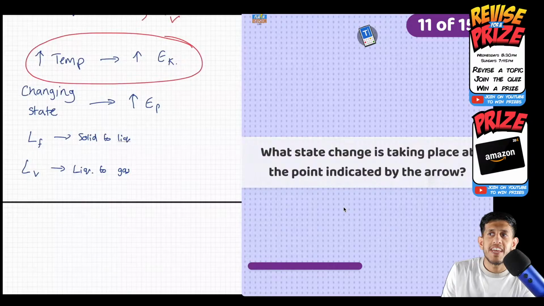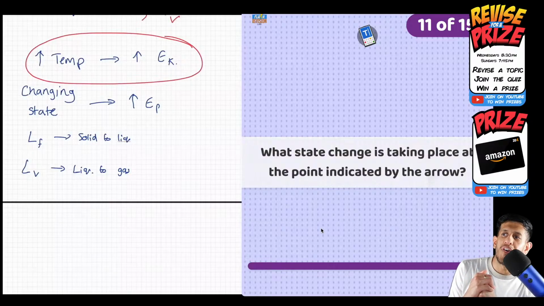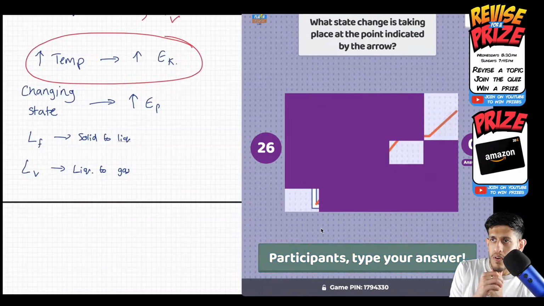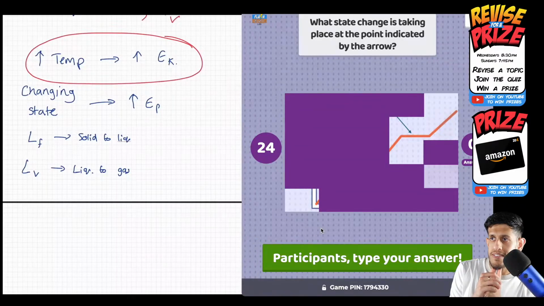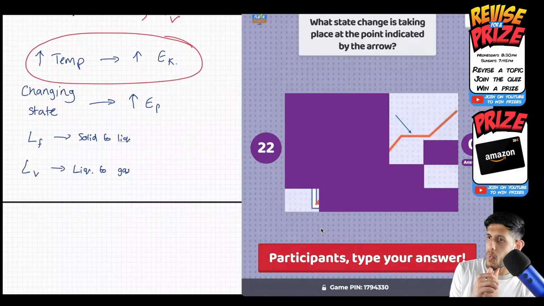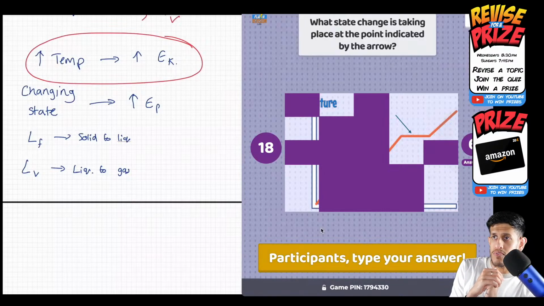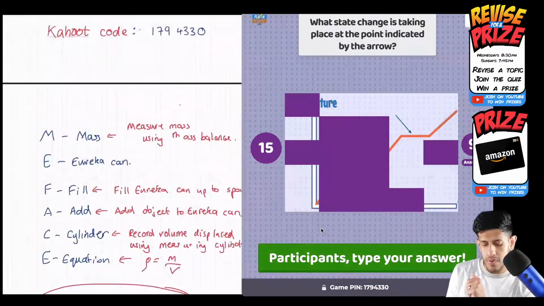What state change is taking place in the point indicated by the arrow? You're not going to see it straight away. It's going to appear where the arrow is pointing. What is showing there? You can see the arrow now, but what is it? Remember, this looks like the graph is rising. This is a heating graph. The temperature is rising. What is that arrow showing?